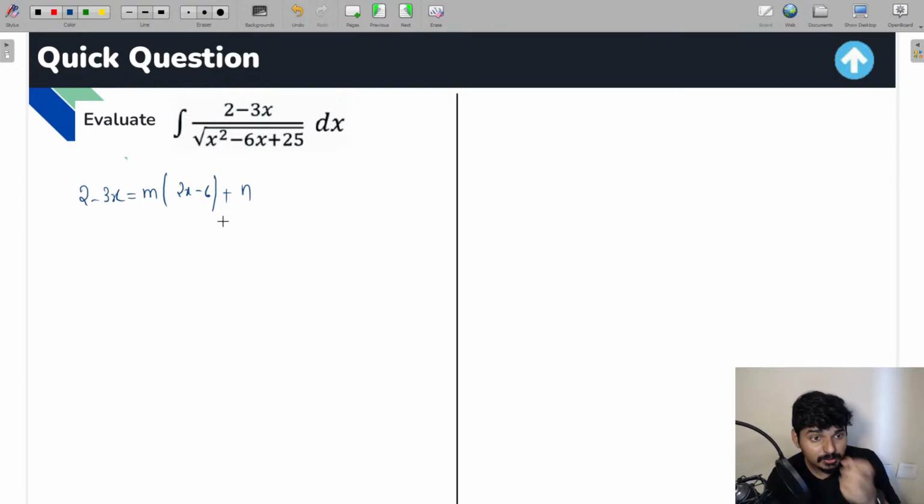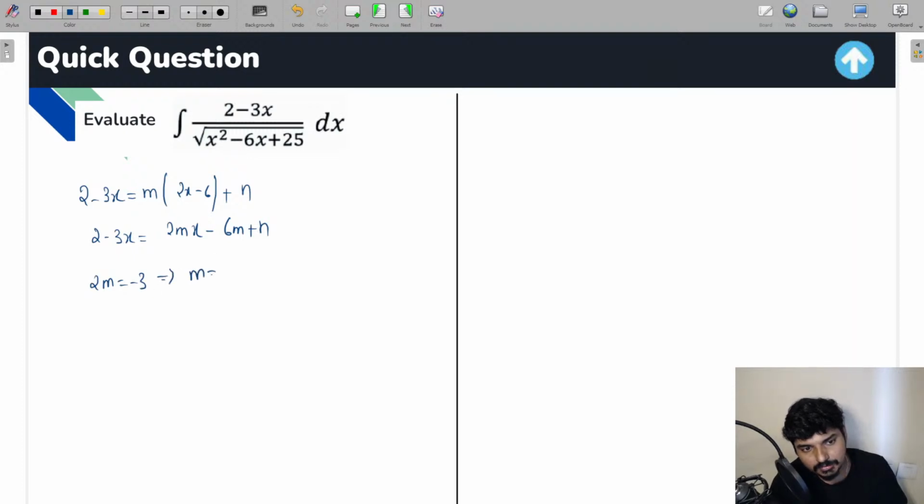Now let me find the values of m and n. How do we do that? Well, by comparison you can do that. So 2 minus 3x is equal to 2mx minus of 6m plus n. If you compare the coefficients of x on both the sides, I'll get 2m is equal to minus 3. So from here, the value of m is going to be minus 3 by 2. And also, minus 6m plus n, if you equate the constants, is going to be 2, right?